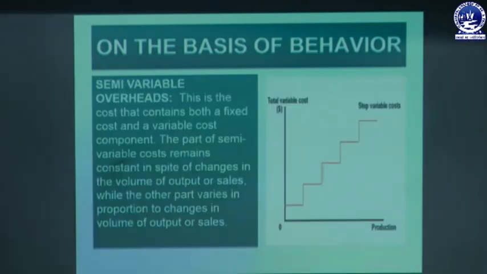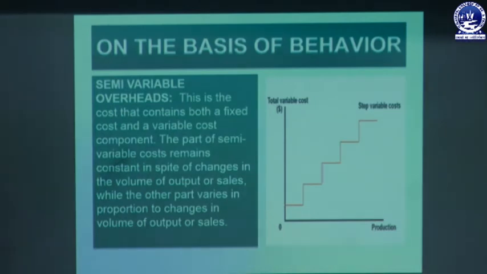Then the third one is semi-variable overhead. This is the cost that contains both fixed and variable cost. Semi-variable means partly fixed, partly variable. As it contains both fixed cost as well as variable cost, that is called a semi-variable overhead.